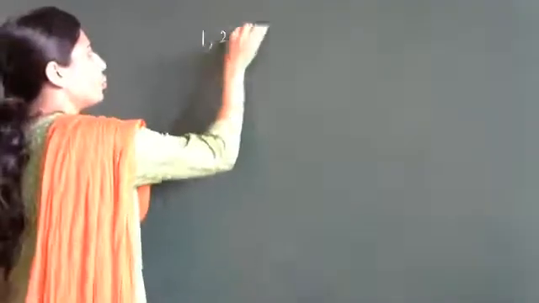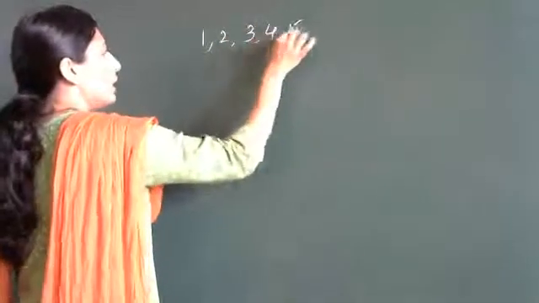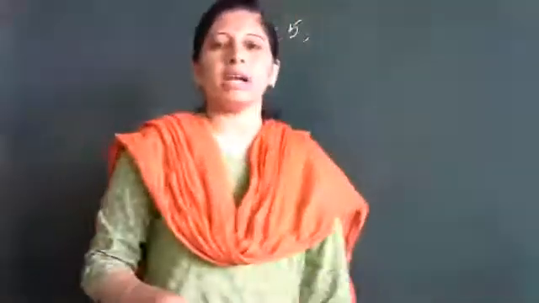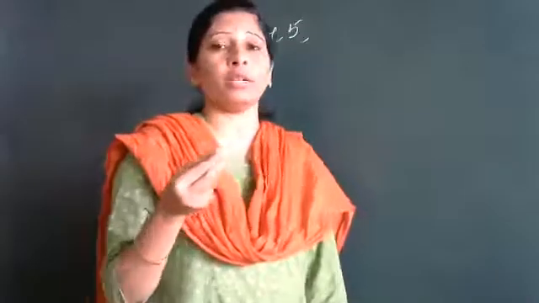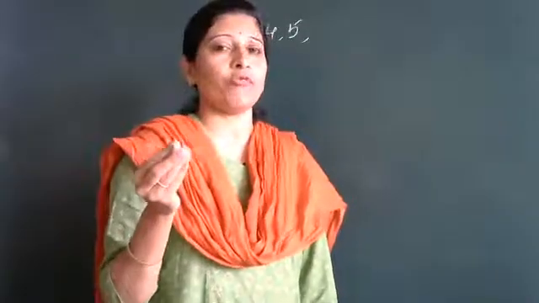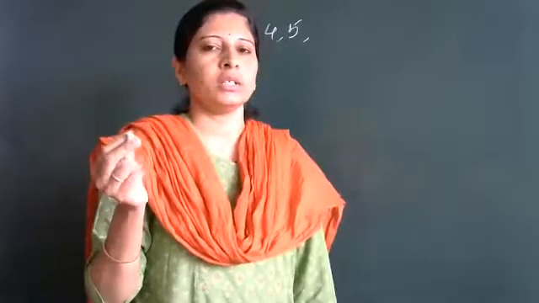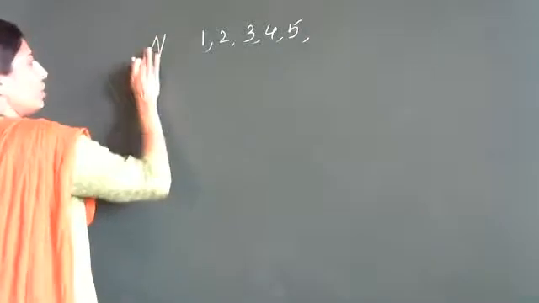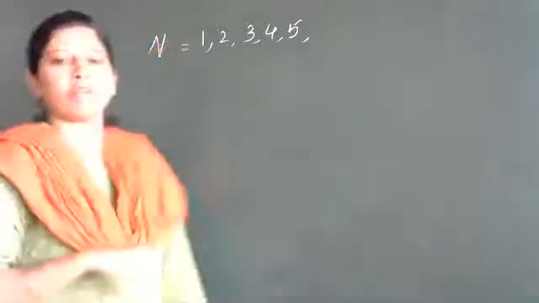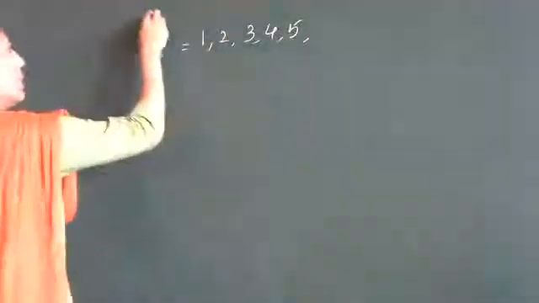You know natural numbers. So, tell me which are natural numbers? One, two, three, four, five, six. Yes, the numbers which start from 1, 2, 3, 4, 5 continuously are natural numbers. So, which alphabet do we denote for natural numbers? Ma'am, N. Capital N, yes, very good. So capital N is denoted for natural numbers, okay?